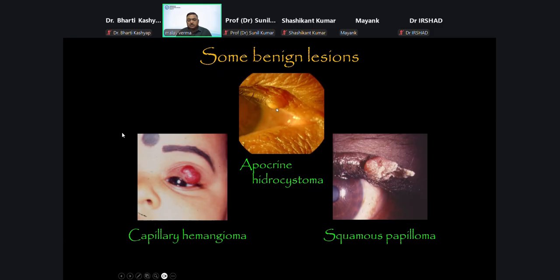These debris are cellular debris because the apocrine glands' mode of secretion is by the destruction of the cell vesicles. So that's how the secretion comes. So this deposit will be seen. This is called apocrine hydrocystoma. And if you see this lesion, it is called squamous papilloma.